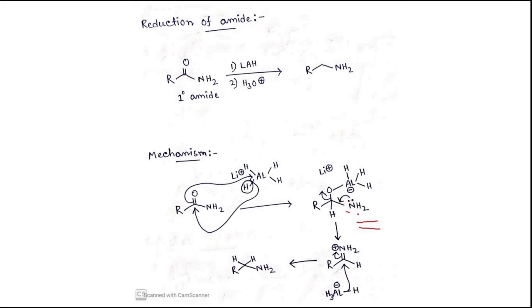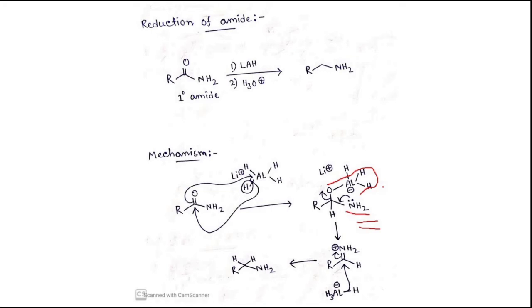So between this NH2 part and this oxygen-containing part, one has to cleave to generate again this sp2 hybridized carbon center. But between this nitrogen and oxygen, this oxygen part is more prone to cleave,